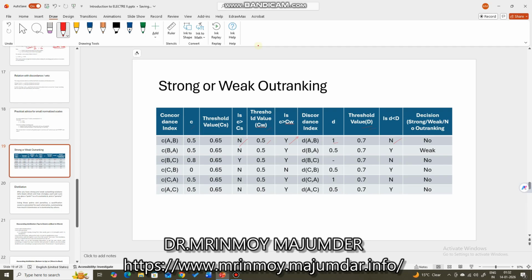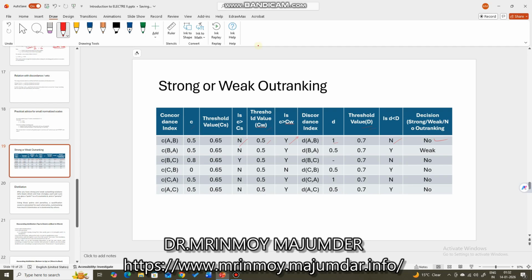We will say no outranking. Because although it weakly outranks B, for strong outranking it is no, but for weak outranking it is yes. So it is weakly outranking with respect to concordance, but it is not outranking with respect to discordance.